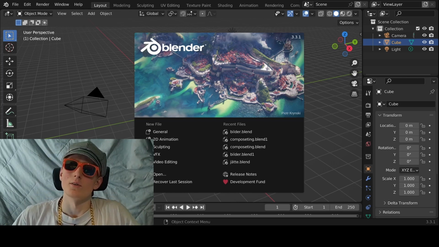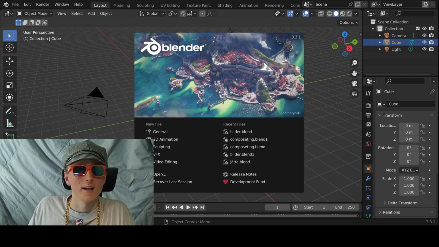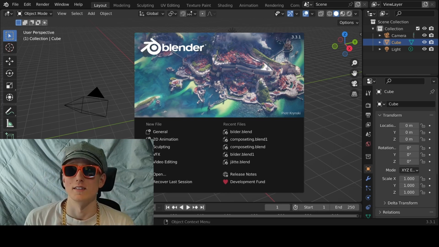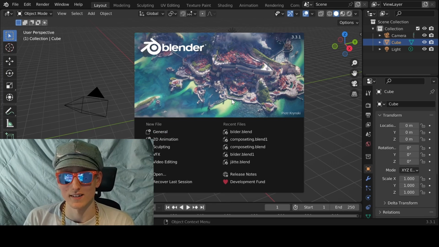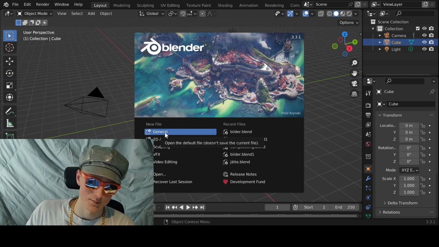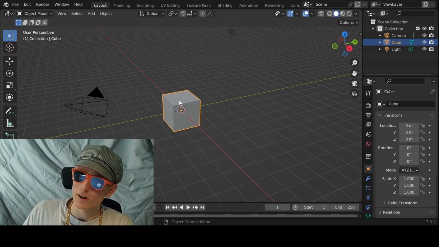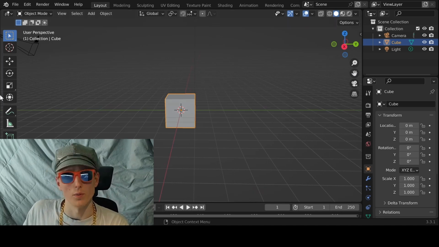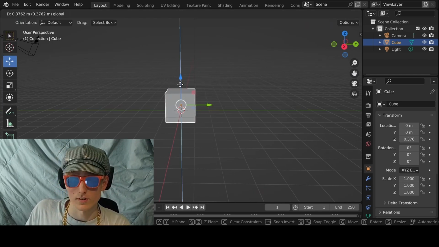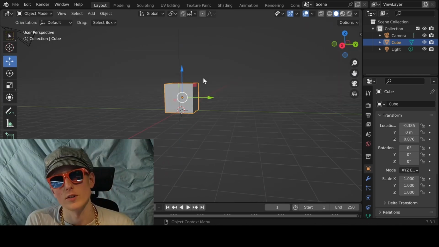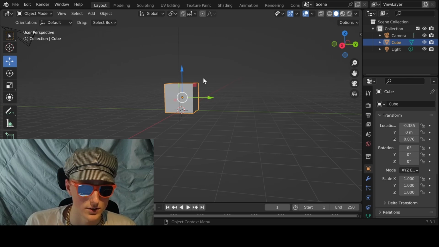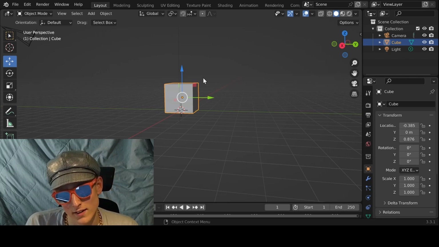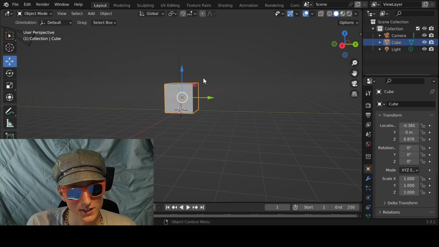Truly honorable. Here we can see the GUI, the graphical user interface, or as many others would say, GUI. What you want to do is press the general button here. You will start out with seeing this cube, which is all we're going to need. So what we can do now is to move the cube in a 3-dimensional space. I was personally hoping for 4. They gave us 3, and I guess that's okay.